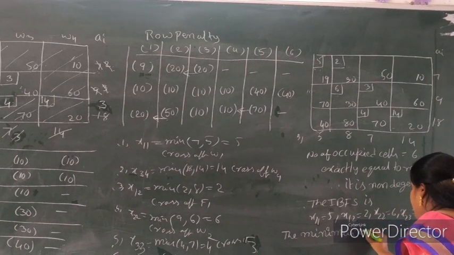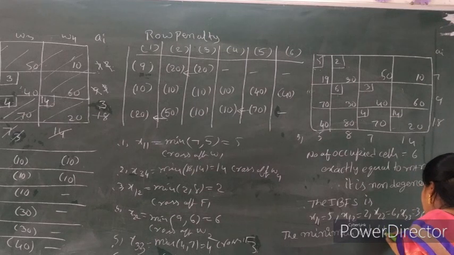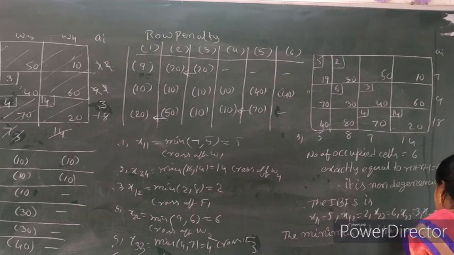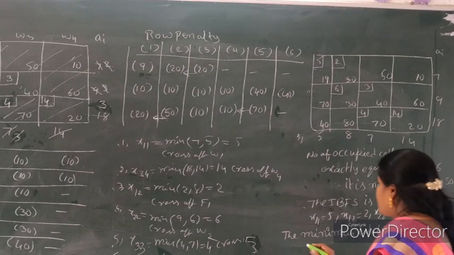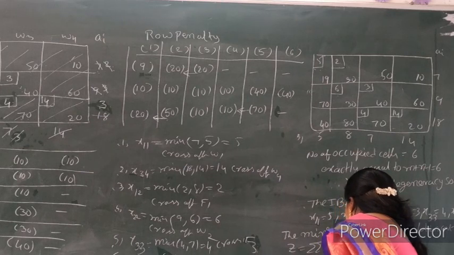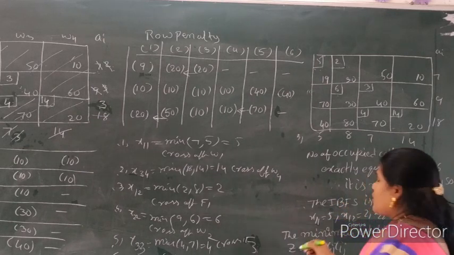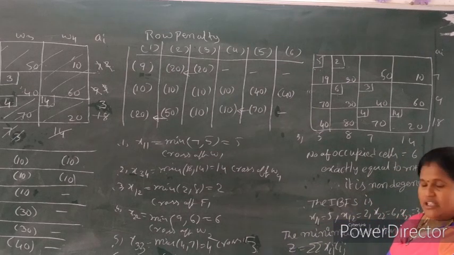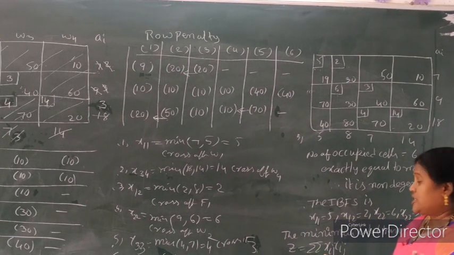Total transportation cost. So Z equal to double summation Xij Cij. So here linear programming, the objective function, the minimum value is here, the transportation minimum cost value.